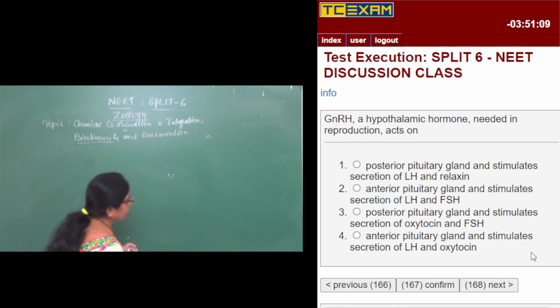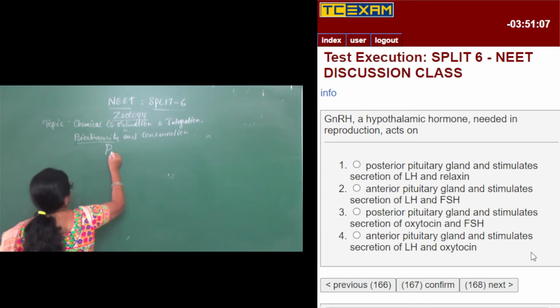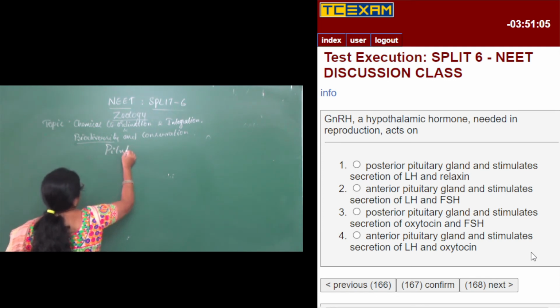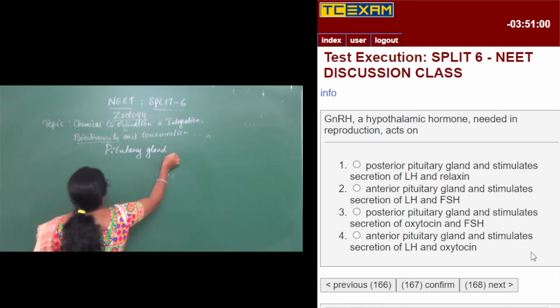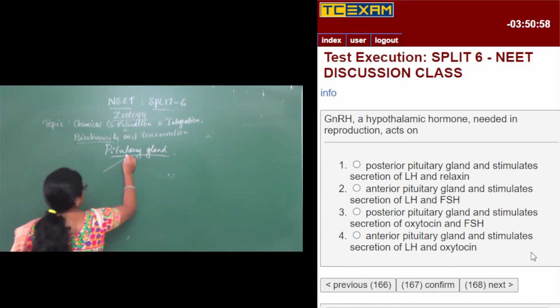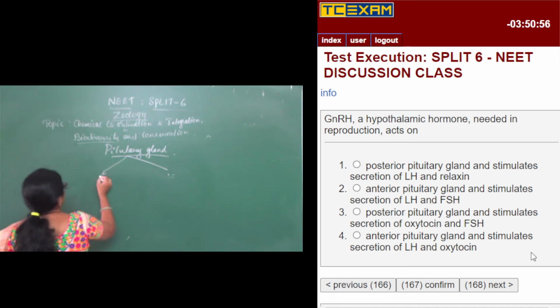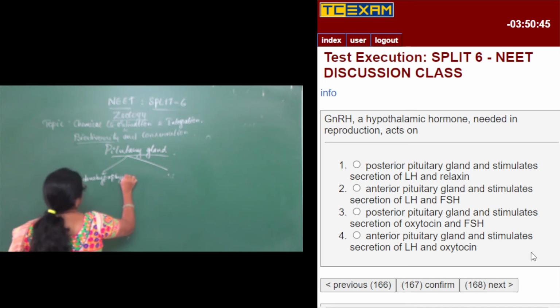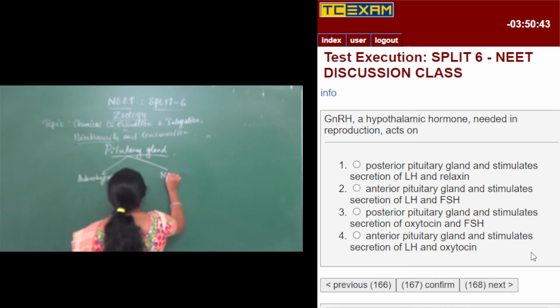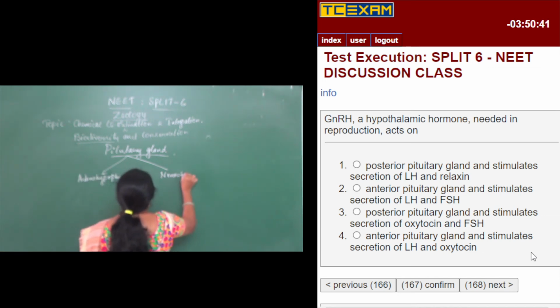Now, look into the pituitary gland. It is divided into two portions: adenohypophysis, or you can also call it the anterior lobe, and neurohypophysis.